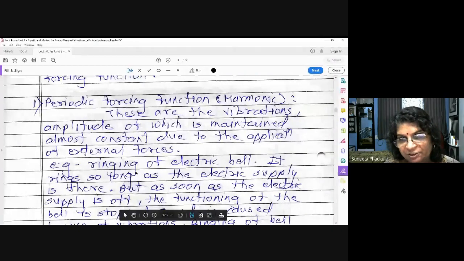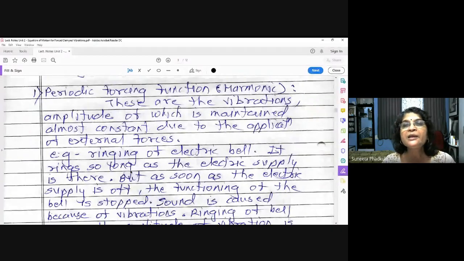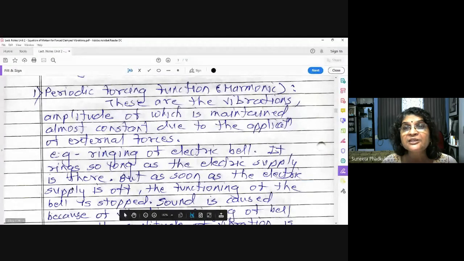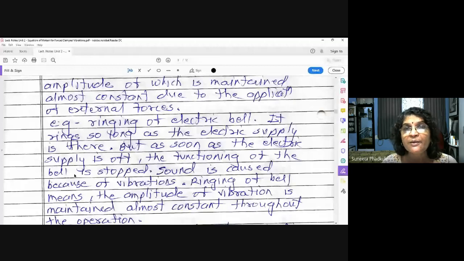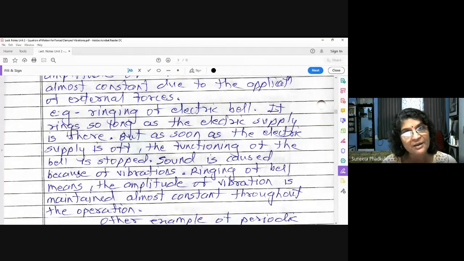Now let us go to this periodic forcing function. There is a very good example of it: consider the ringing of an electric bell. Once you press the button, that means when the electric supply is on, what happens? The bell rings and the sound comes. How long does it ring? As long as the electric supply is on, the circuit is on, or as long as you press your finger on the button. As soon as you take off your hand, or the electric supply is off, the ringing of the bell vanishes.